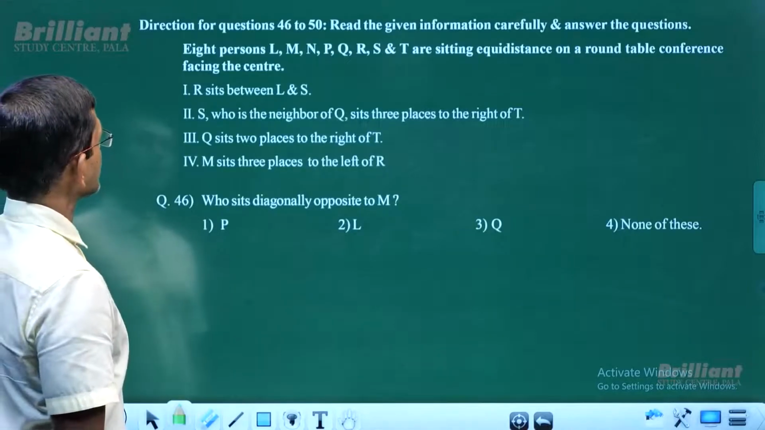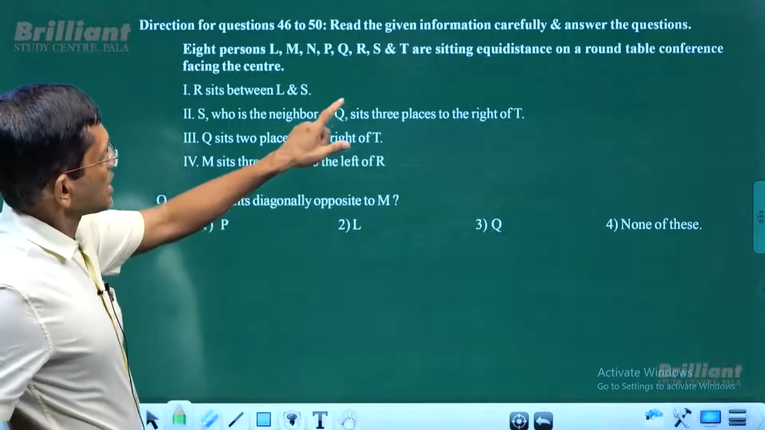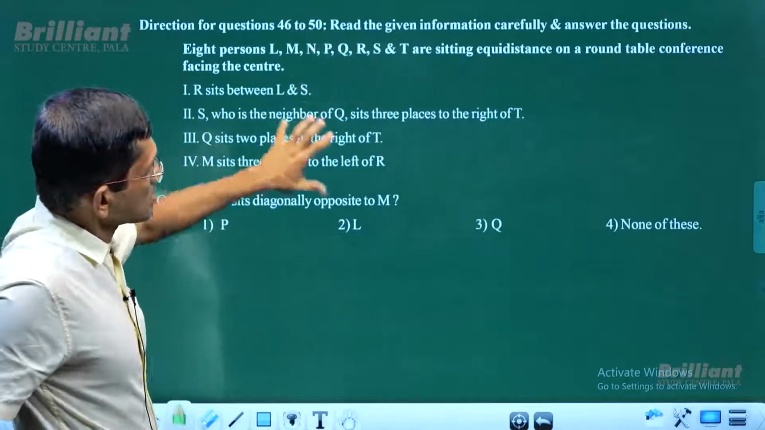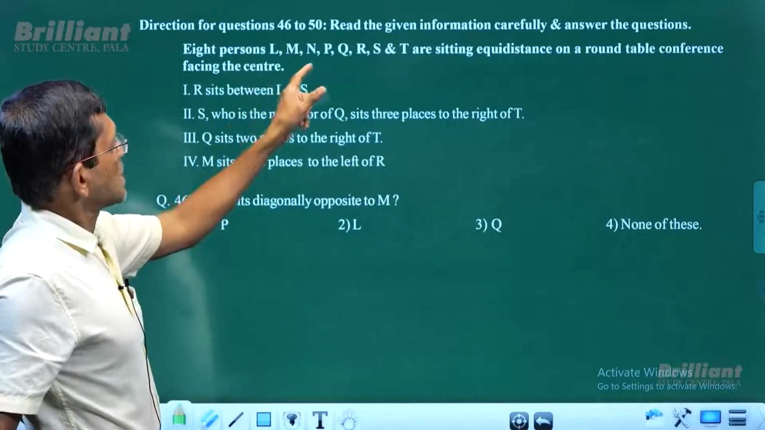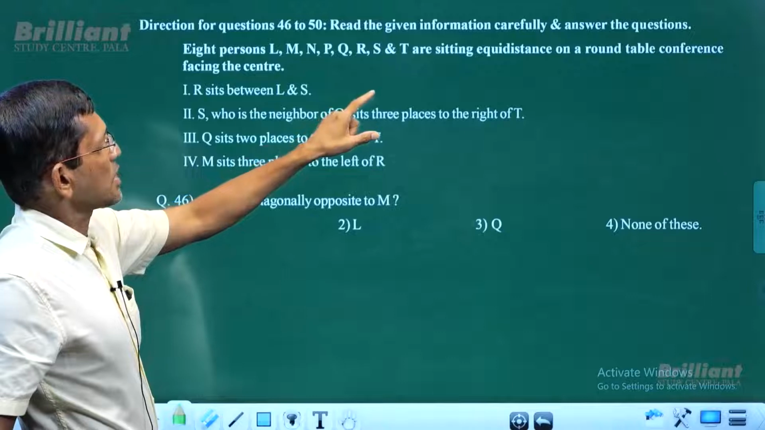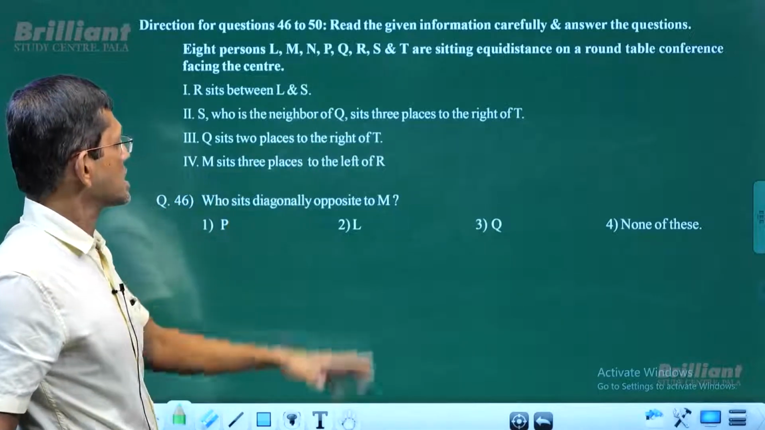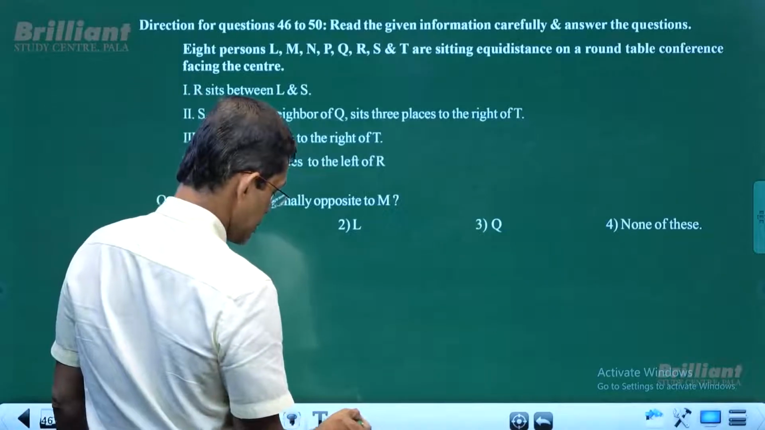this is another set of questions. Directions for questions 46 to 50. Read the given information carefully and answer the questions. So this is something like a circular arrangement. 8 persons L, M, N, P, Q, R, S and T are sitting equidistant on a round table conference facing the center. So we'll take a look at how this arrangement can be made.